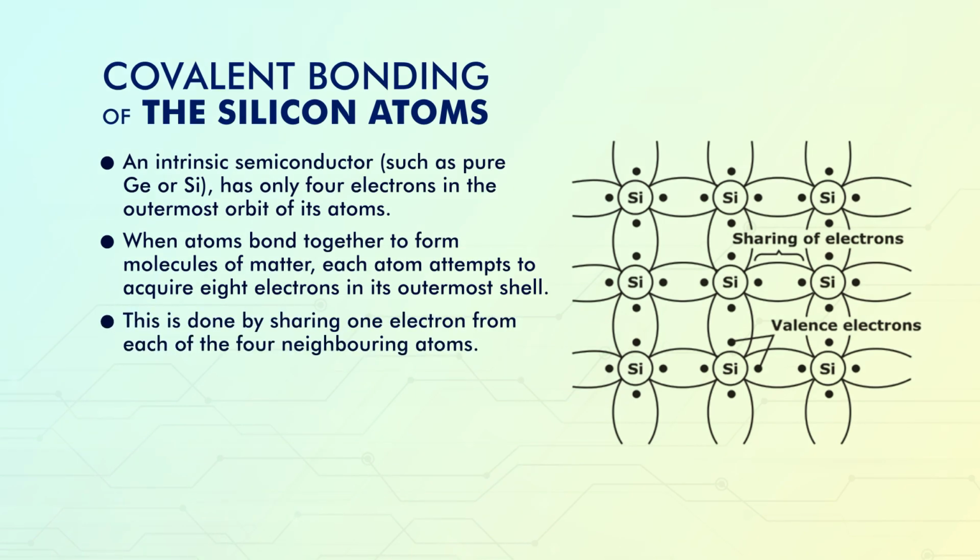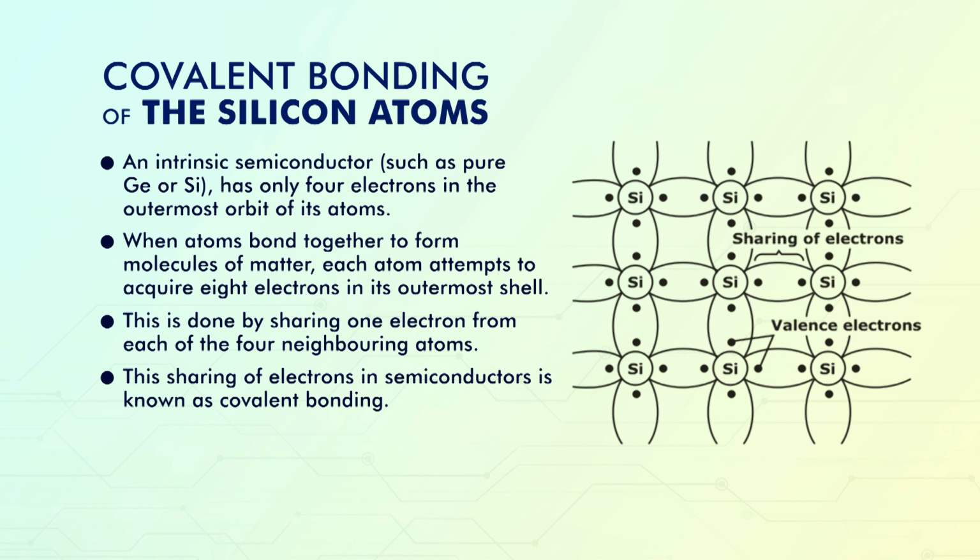This is done by sharing 1 electron with each of the 4 neighboring atoms. This sharing of electrons in a semiconductor is known as covalent bonding. The figure here shows the covalent bond of the silicon atom.